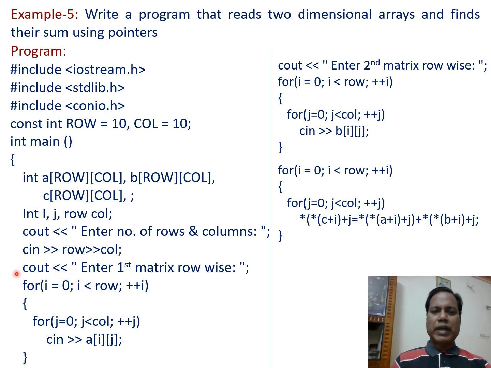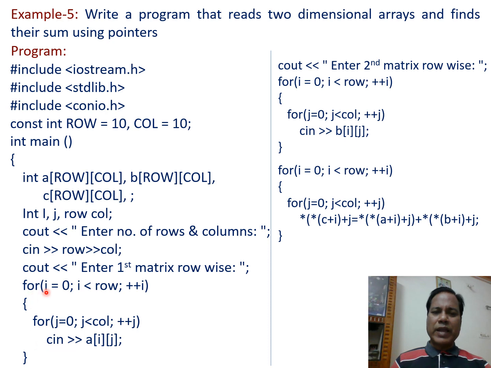Then the next statement, cout insertion operator. Cout displays the message enter first matrix row wise. So reading this message, the user enters the content of the first matrix row wise, and that data is taken in and stored in the two-dimensional array a by nesting of the for looping statement.